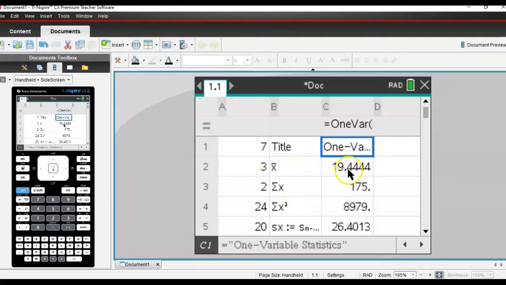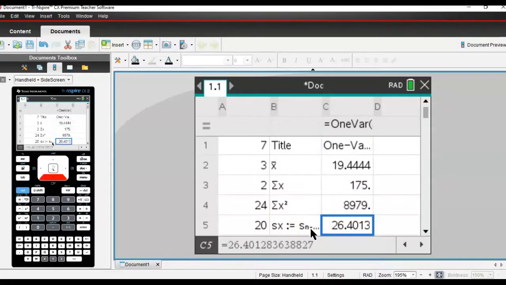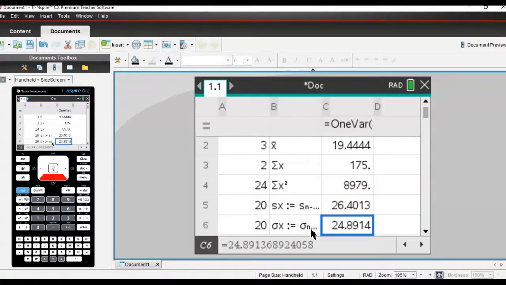This gives me, what did you guess the mean was? The mean of that set was 19.44. So how well did you do? That's not bad. This gives us, ooh, S. That is my standard deviation versus my population. Again, the difference between these two, this is smaller because I know it's the entire population. The sample standard deviation, which is this guy, is slightly larger because it's a sample and we don't know if there's all the values there or not.